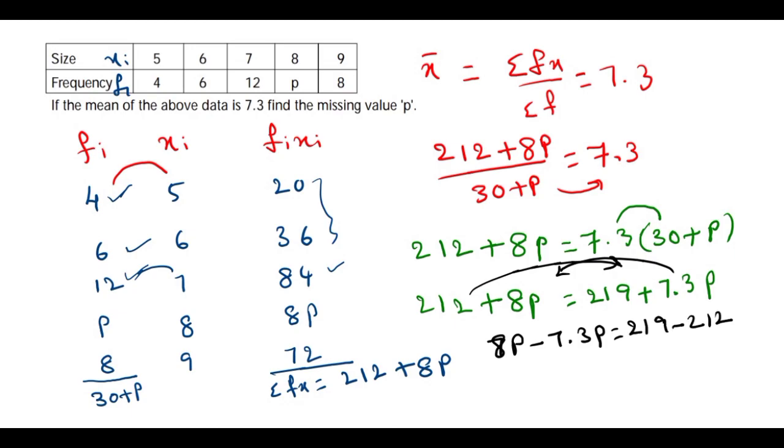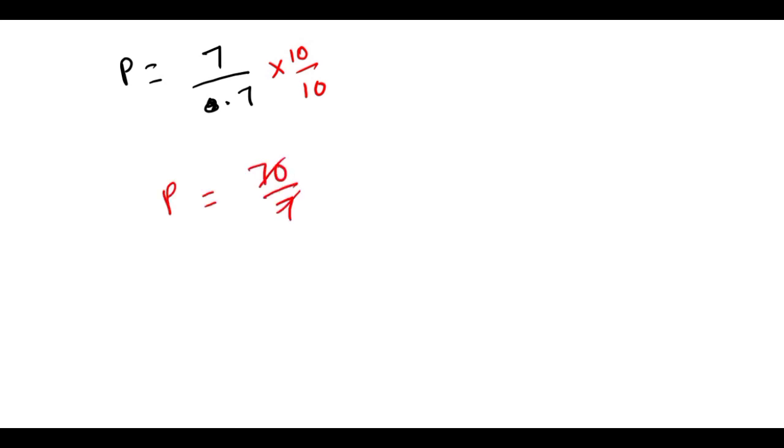This is 0.7p equal to 7. So p equals 7 divided by 0.7. To remove the decimal point, multiply by 10 on top and bottom, then we get 70 by 7. 7 tens cancel. So p equal to 10 is the answer for this question.